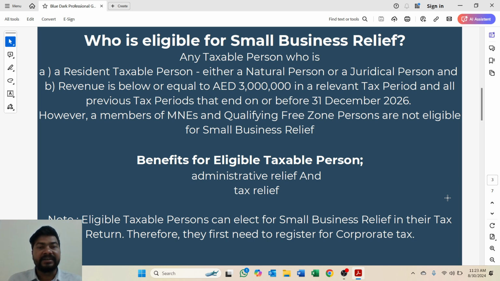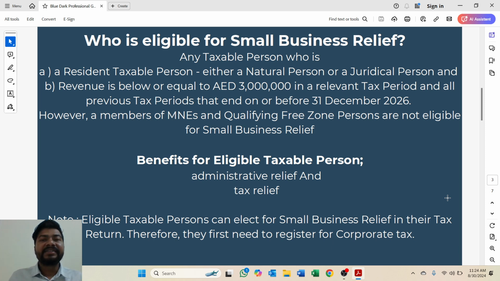So tax relief. You may have questions like, how can I apply for small business relief? First of all, you need to get yourself registered under the UAE Corporate Tax law. After that, at the end of the tax period, you need to file a return.